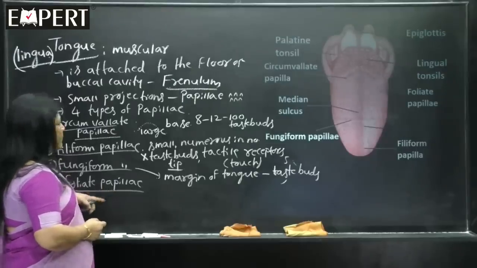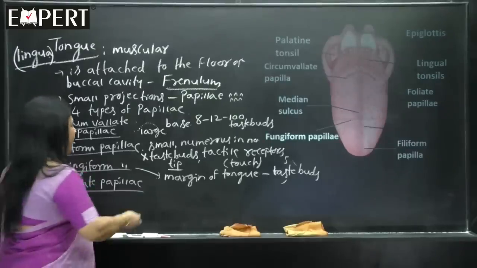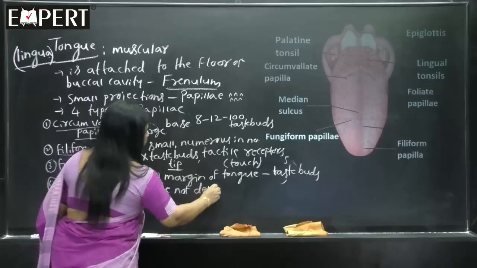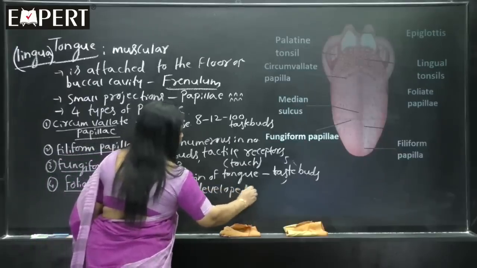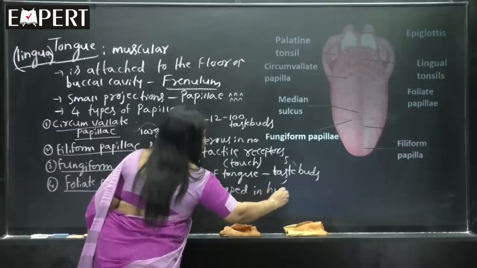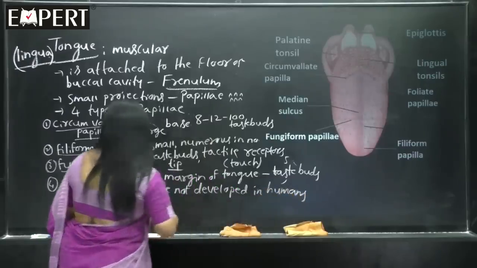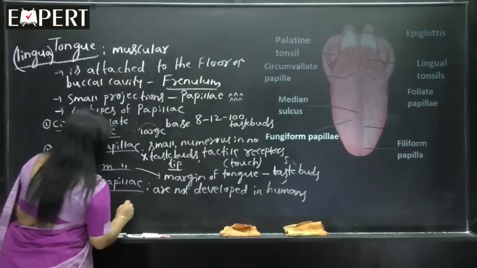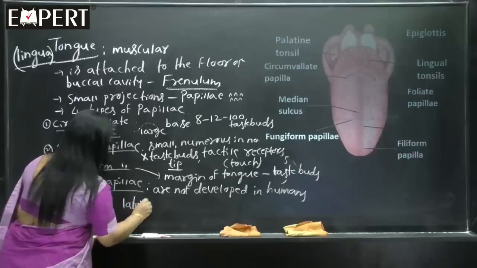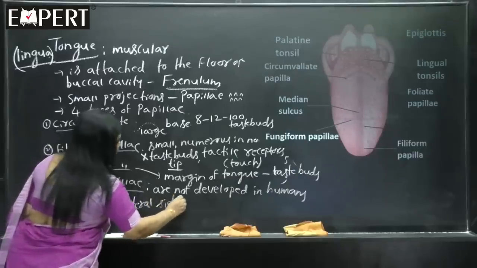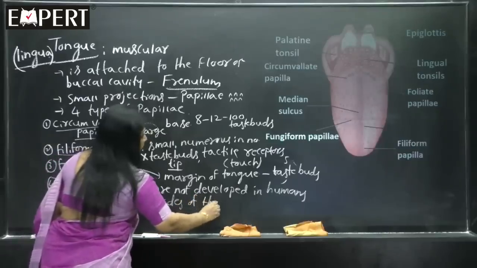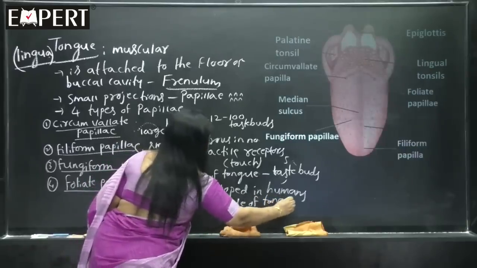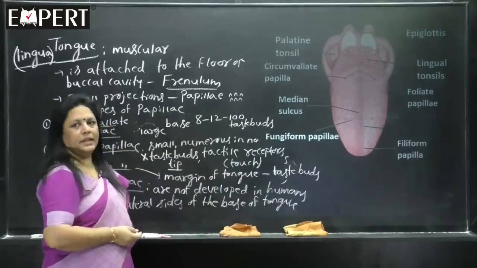So, the next one is the foliate papillae. Foliate papillae are not well developed in humans. They are present, but they do not function much. Where are foliate papillae present? At the lateral sides of the base of the tongue, you can see the presence of foliate papillae.